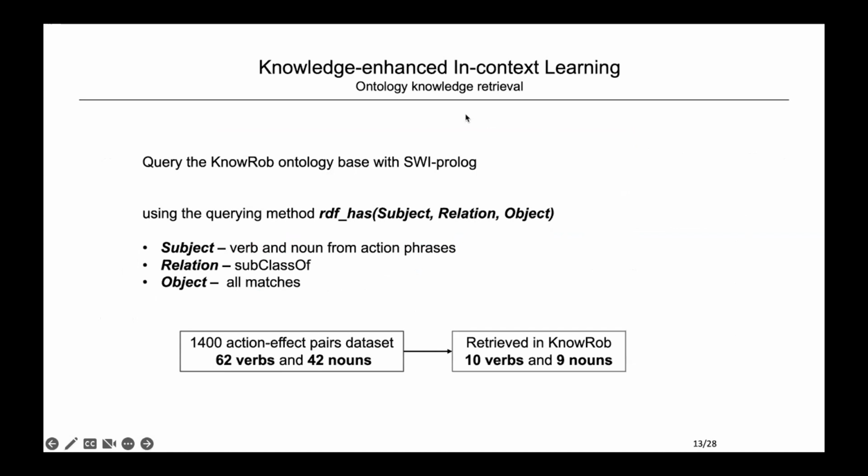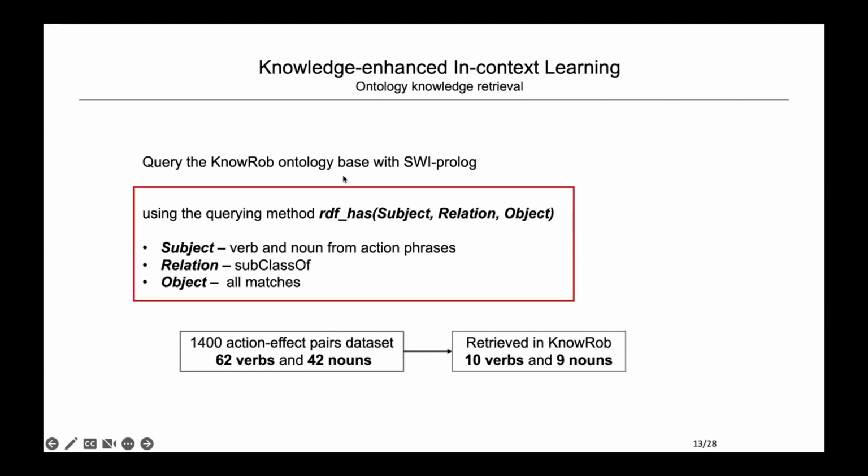The first step is ontology knowledge retrieval, that is, retrieving action and object relevant ontology knowledge from the ontology. As introduced before, we used two datasets. From the 1,400 action effect pairs dataset, we got 62 verbs, that is action verbs, and 42 nouns, that is objects to be manipulated, in total. For PIGLeT, we got an n-gram list, where for each sentence we extract words. We retrieve the ontology knowledge for these 62 verbs and 42 nouns.